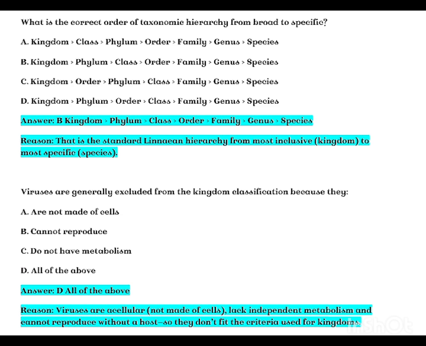Viruses are generally excluded from the kingdom classification because they A. are not made of cells, B. cannot reproduce, C. do not have metabolism, D. all of the above. Answer D. All of the above. Reason: viruses are acellular, not made of cells, lack independent metabolism, and cannot reproduce without a host, so they don't fit the criteria used for kingdoms.